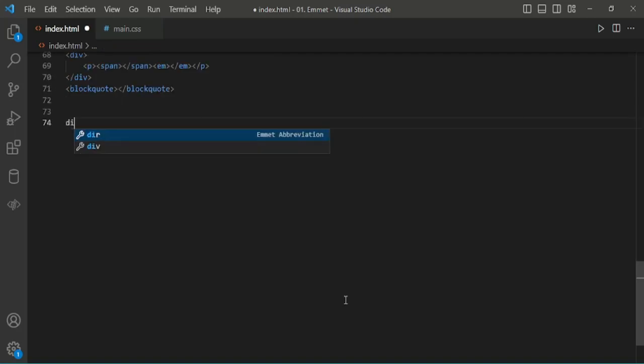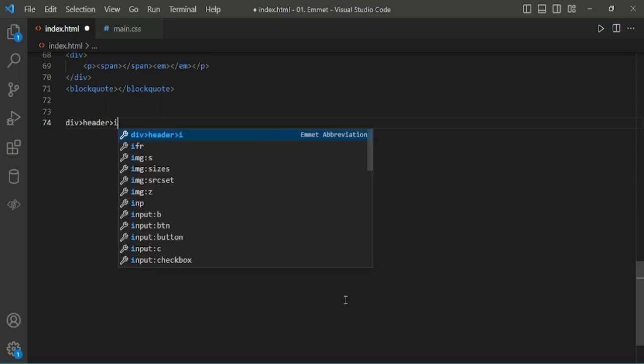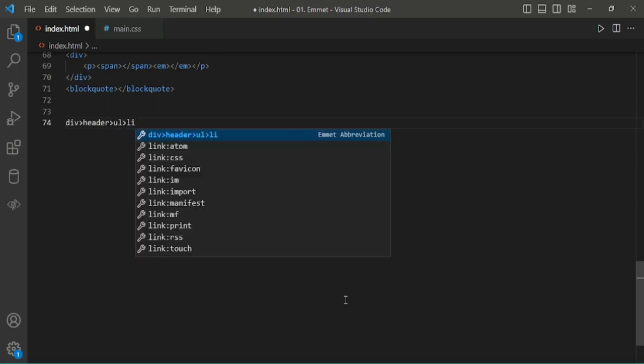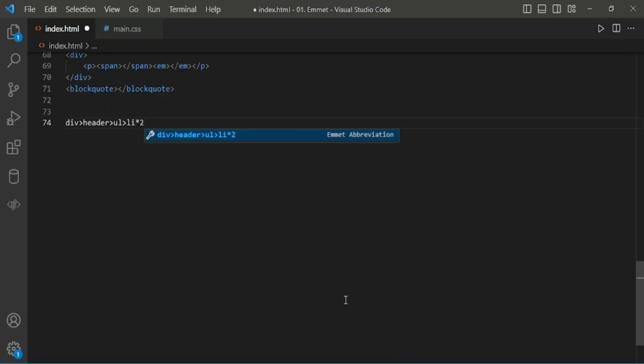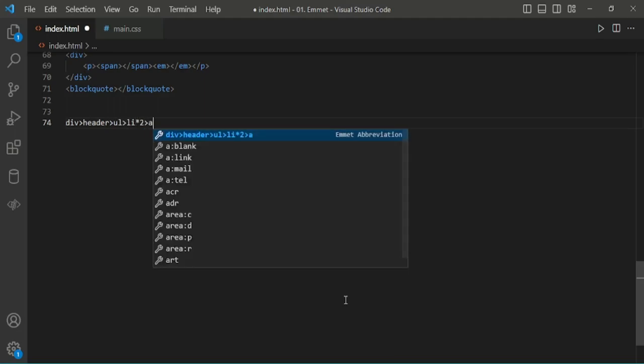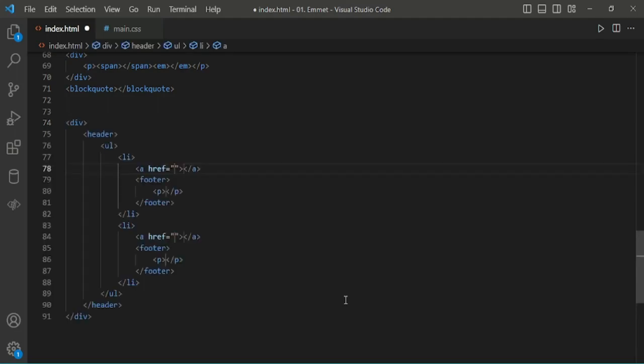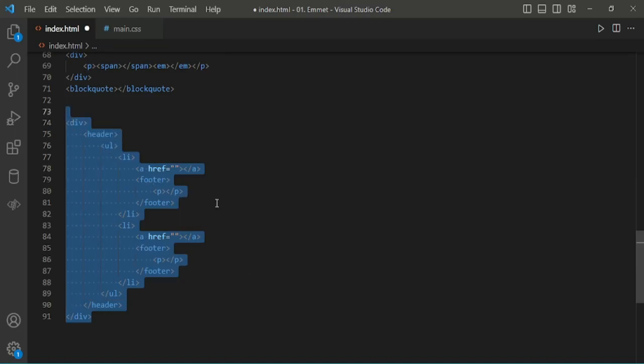I'll give another example. Div, header, ul, li, and a, plus footer, p. In this Emmet, we are getting output like this.